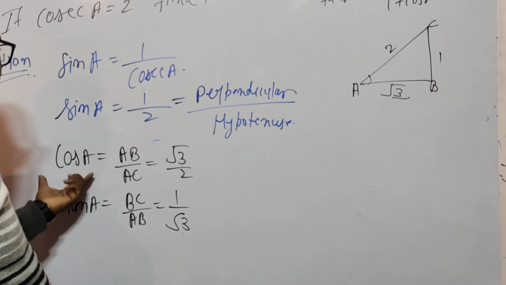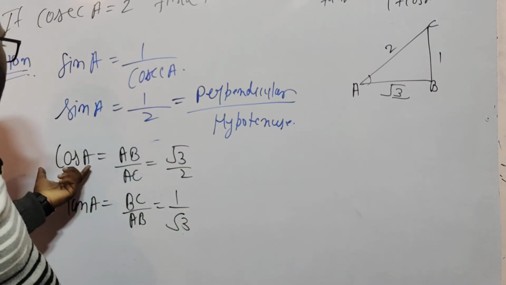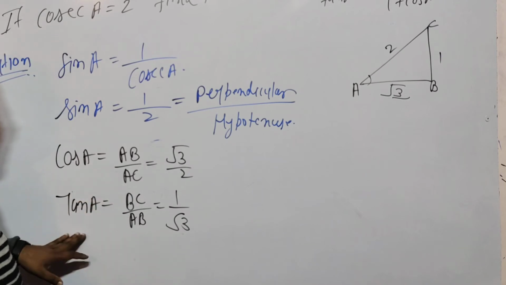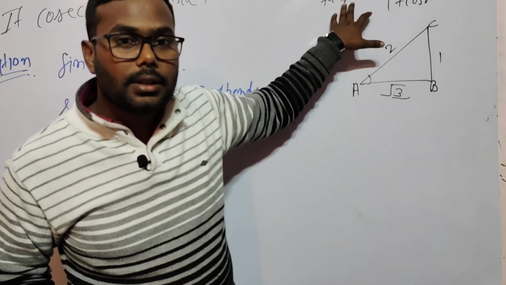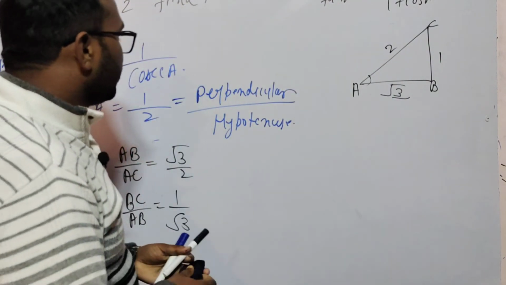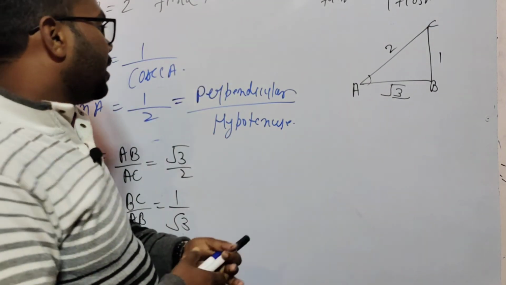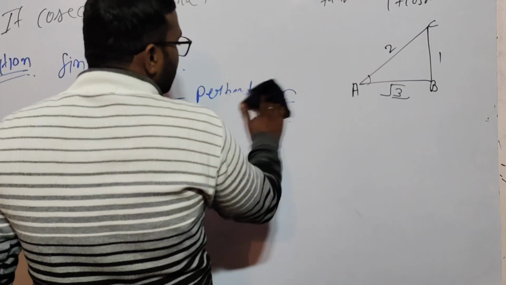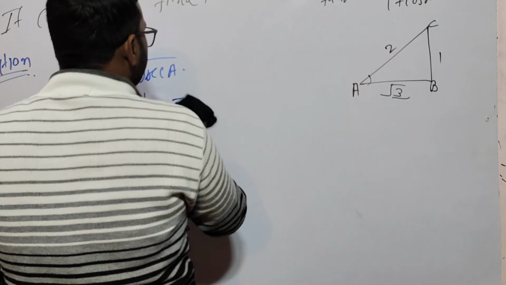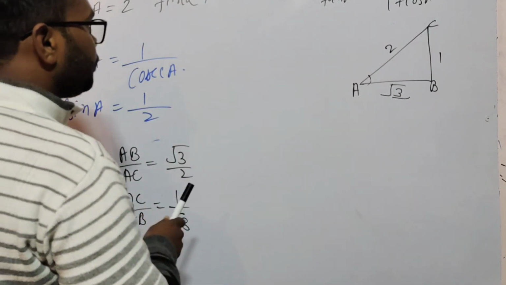So if we put these sin A, cos A, tan A values in this equation, we get the value. So how to calculate? After this, only the calculation remains. So I am erasing these things and calculating here. Look at here.